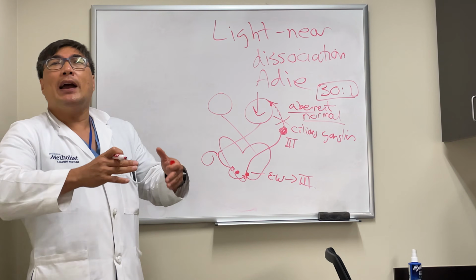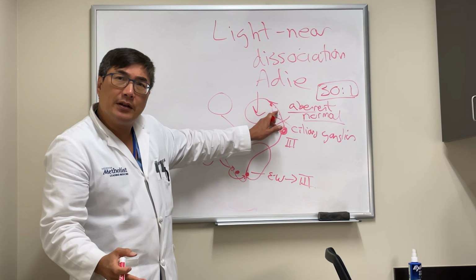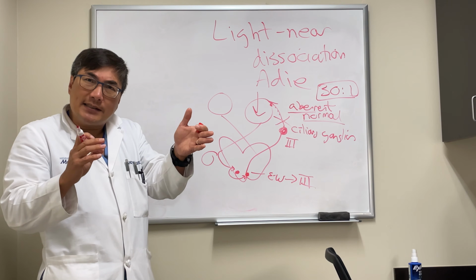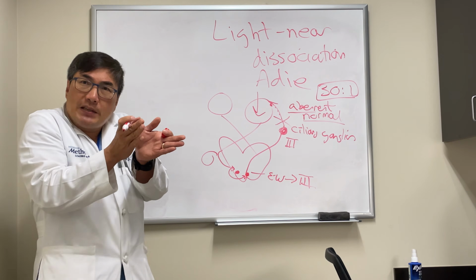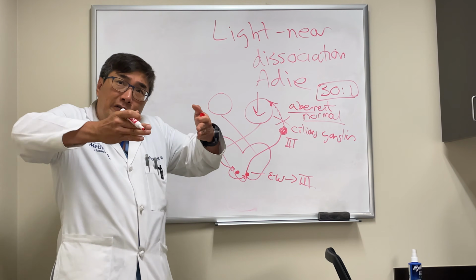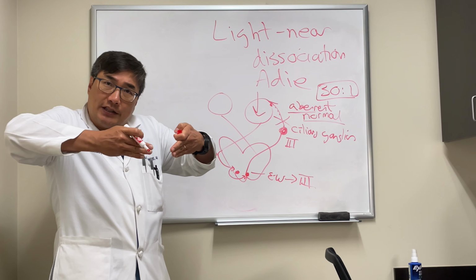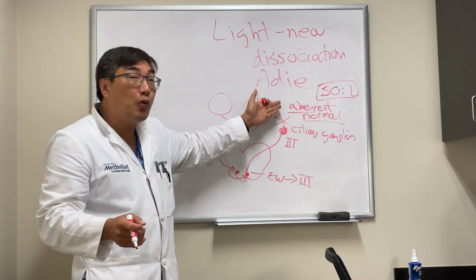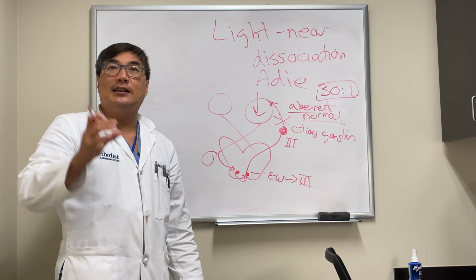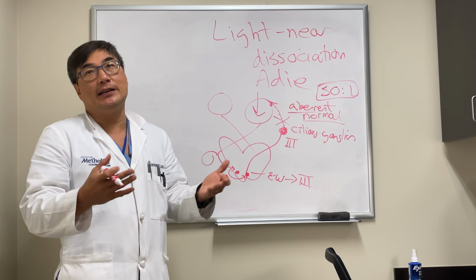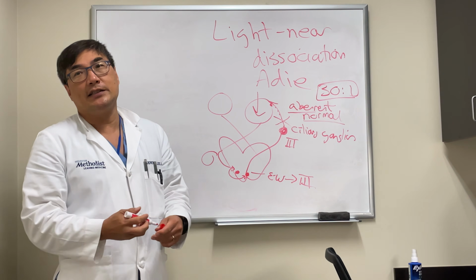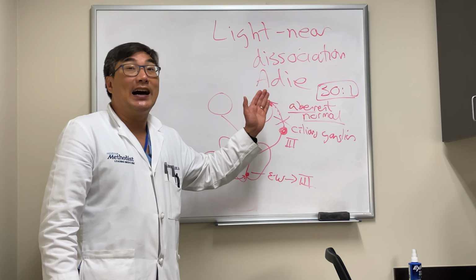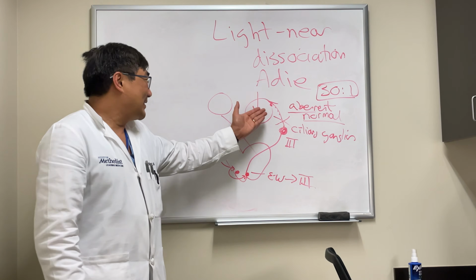And that means you have poor light reaction because the nerve was damaged, but you'll have a near reaction which will make the pupil constrict because it thinks it's going to the ciliary body, but it got misrouted to the pupil. And so when you do the near reflex, convergence, meiosis, accommodation, instead of getting just the convergence and the accommodation, we get more meiosis. So that creates a dissociation between the light pathway and the near pathway. Aberrant regeneration is the reason that we have light near dissociation in the Adie's tonic pupil, because it's not actually the light pathway anymore. It's the accommodative pathway.